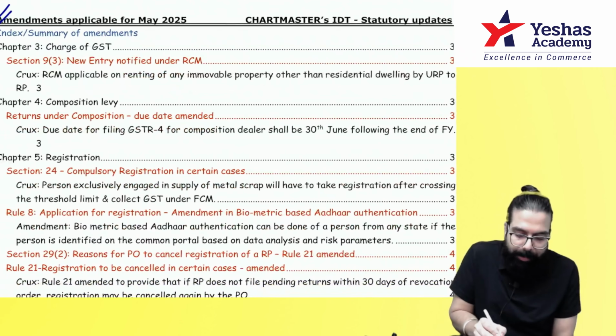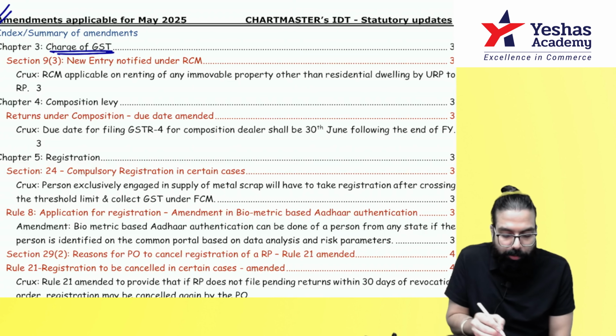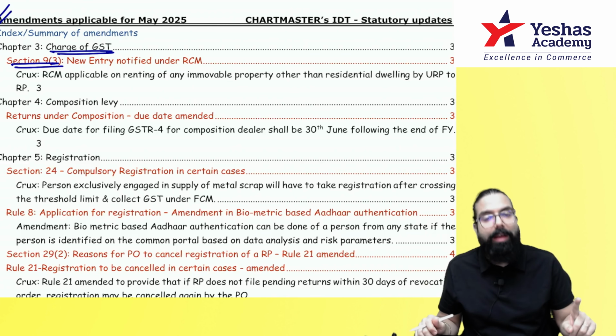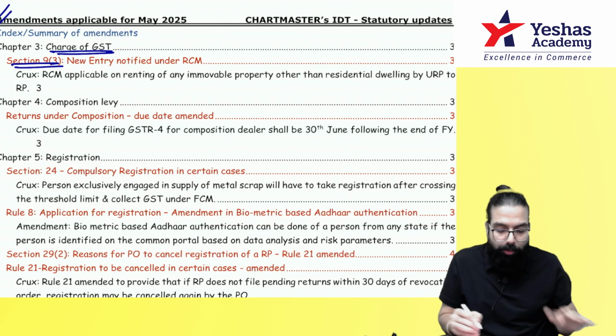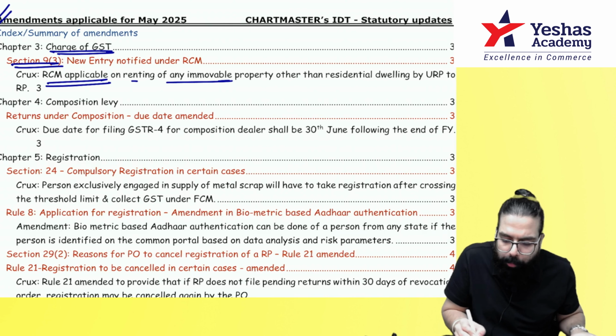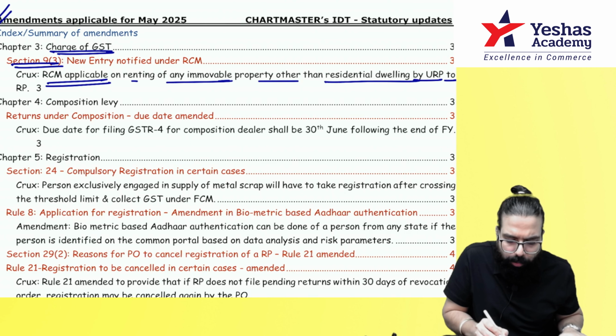Now, the first amendment is in the Charge of GST chapter, section 9(3). Here one new entry has come, which says RCM is applicable on renting of any immovable property other than residential property by an unregistered person to a registered person.